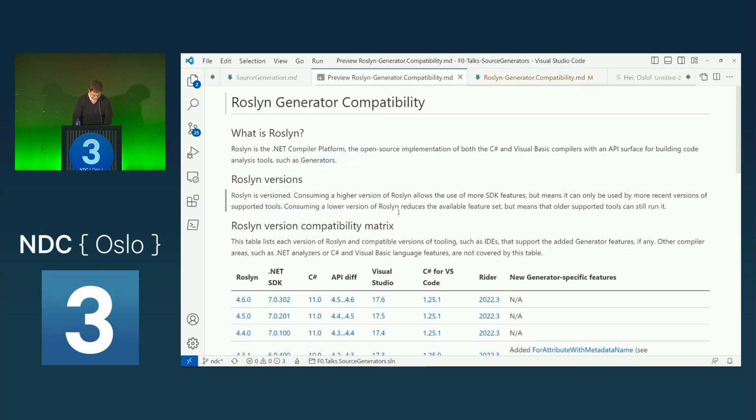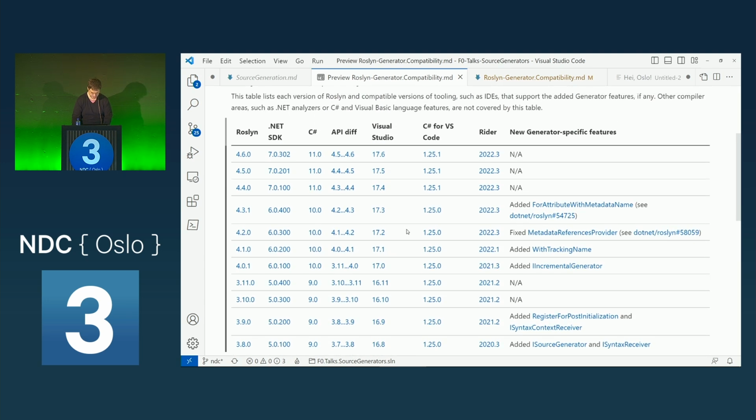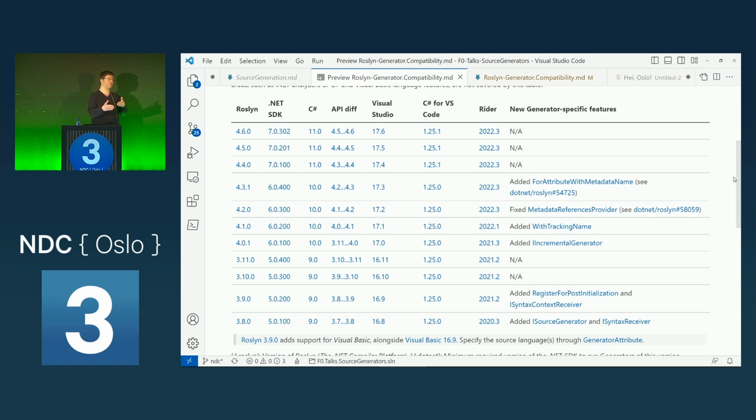So here are all the versions of Roslyn with source generator functionality that have been created. It started with Roslyn 3.8, which is part of the .NET 5 SDK, and this added the source generators. Now with 3.9, we got this concept called register for post-initialization. And post-initialization is a step just before the other step.